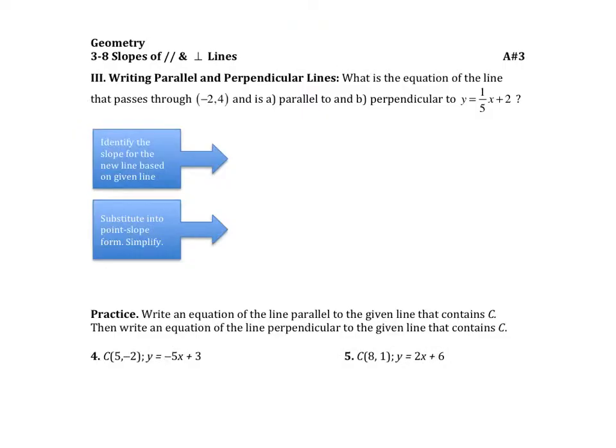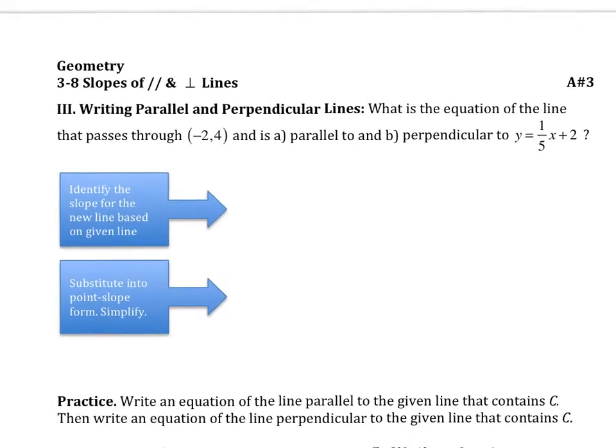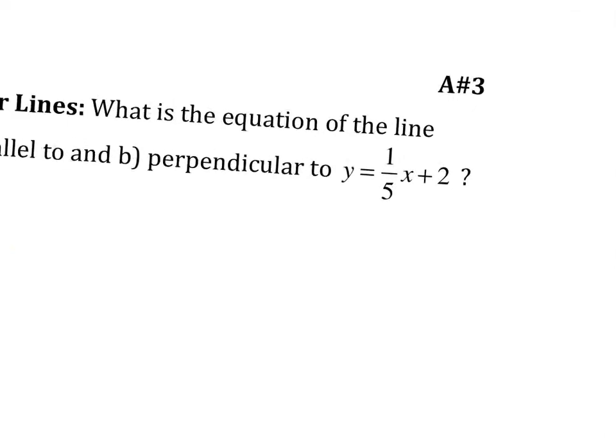Ready, set, go. The next thing we want to be able to do is write equations of lines that are parallel or perpendicular to a given line, whether the given line is drawn, whether the given line is just information, or whether we actually have the function itself. So what is the equation of the line that passes through the point (-2, 4), and it's A, parallel, and B, perpendicular? So we're going to do two separate problems, one being parallel and one being perpendicular.